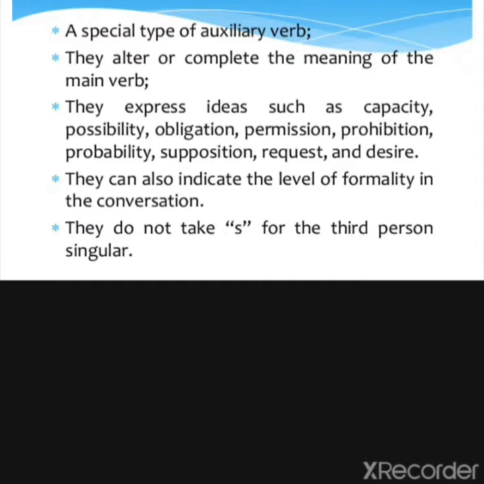Now we can say we use these modal verbs for formality also. If we are showing any kind of formality in conversation, then also these modal verbs are used. But one more thing we need to take care of is that modal verbs never take s or es for the third person. The second form or the third form are never formed of these modal verbs. Moreover, the ing form also cannot be made of these modal verbs.